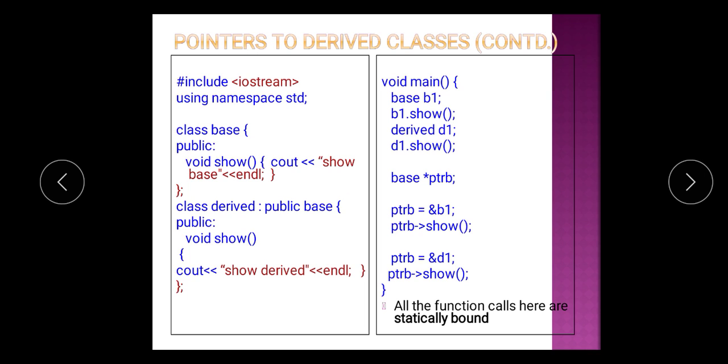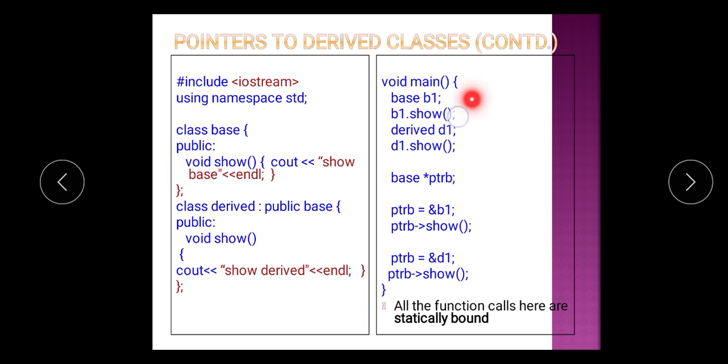Here we have one base class with one public member function, void show. It will show the output as show base, whereas this is the derived class which inherits the base class publicly, having the same function name as the base class, void show, which displays the message show derived. Now inside main we are creating the object of the base class and calling b1.show, which will execute the function of the base class.